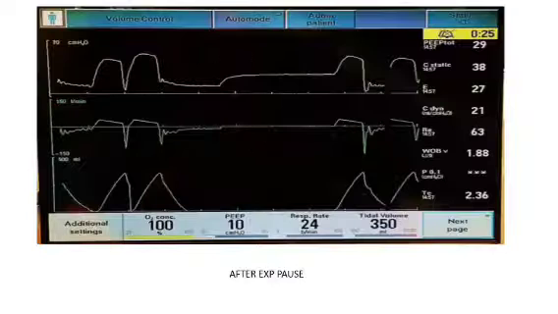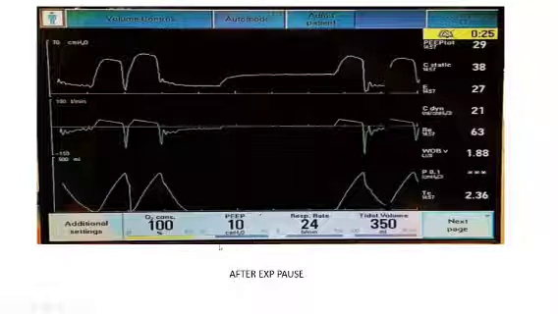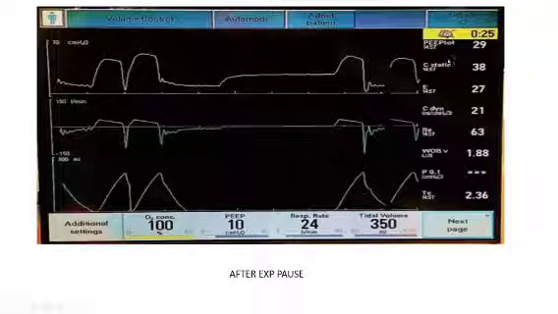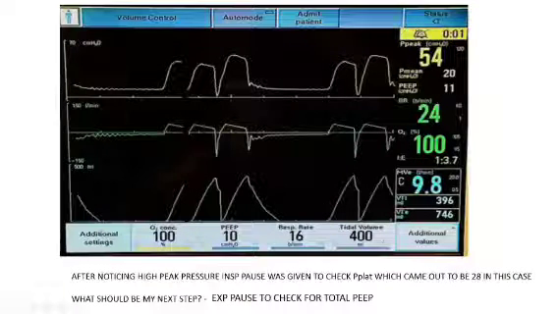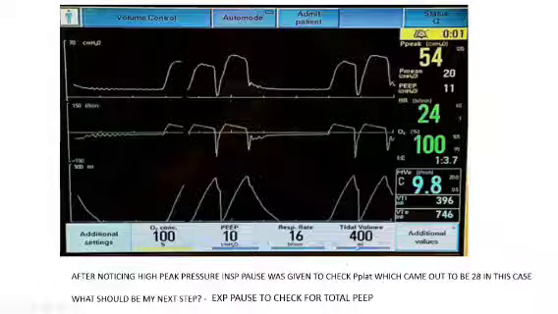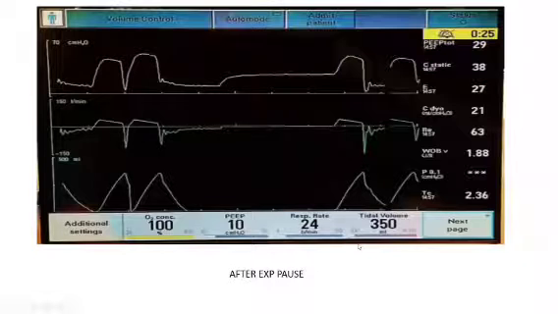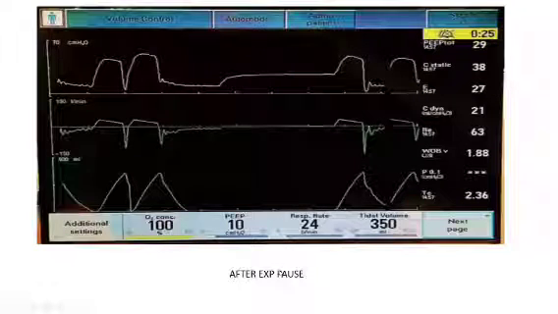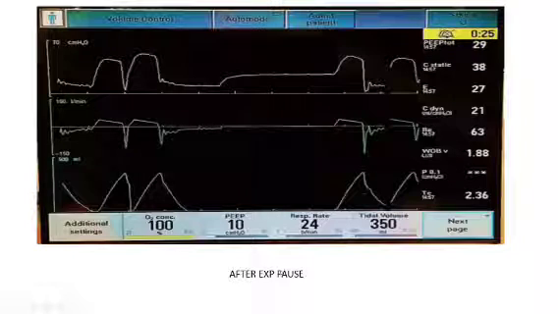So this patient was given an expiratory pause, and we were delivering him a PEEP of 10 and he was getting a PEEP of 29. As you can see in this slide, we were delivering him a tidal volume of 400 and something. So we decreased tidal volume, we increased respiratory rate, and this patient was treated on compliance problem guidelines actually.